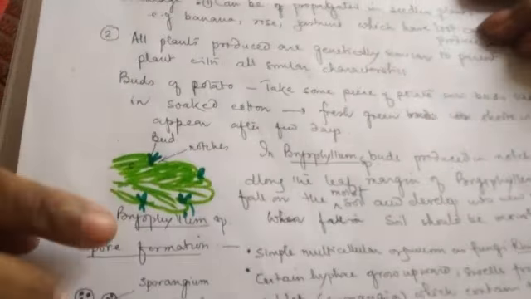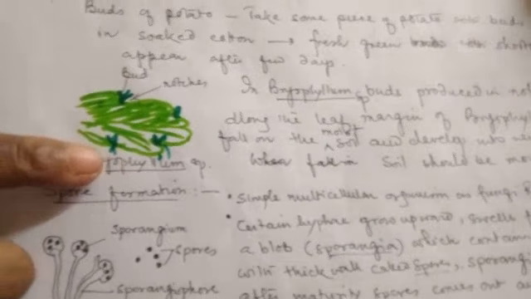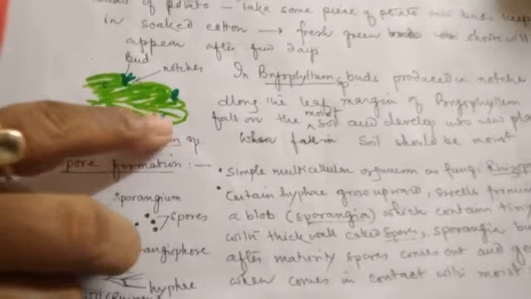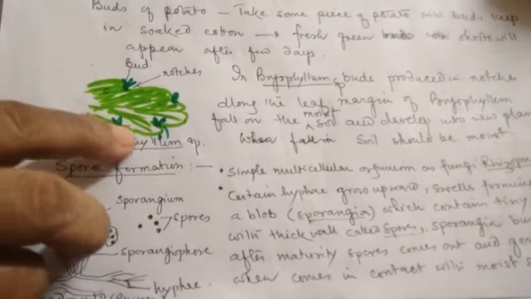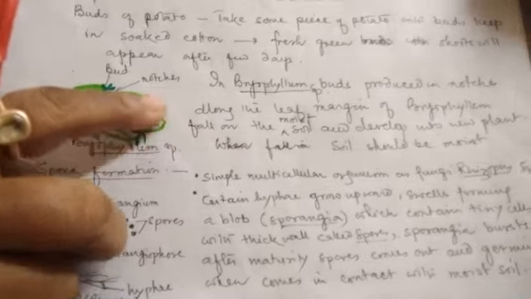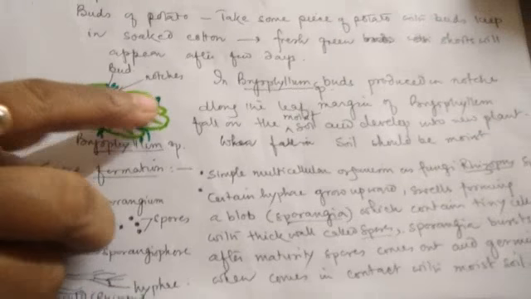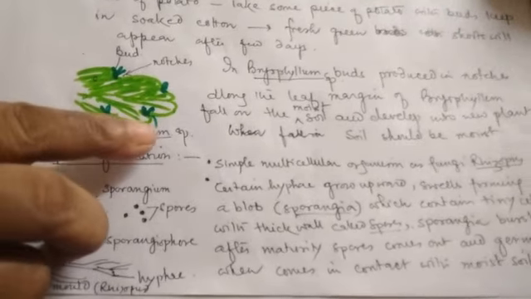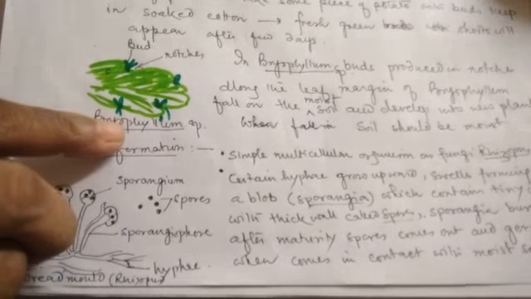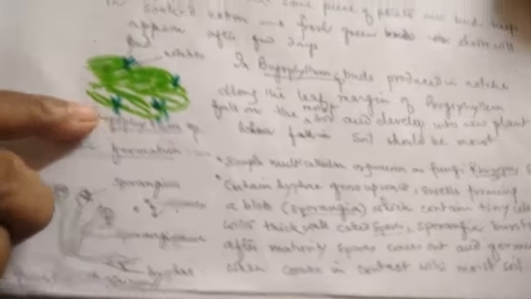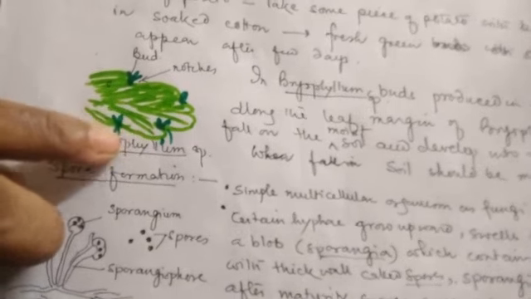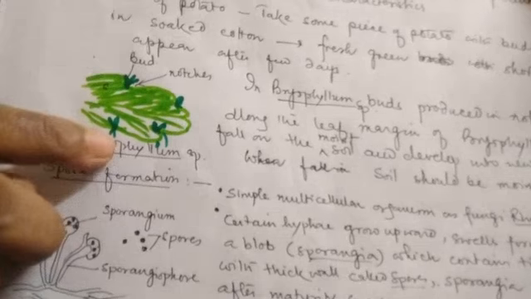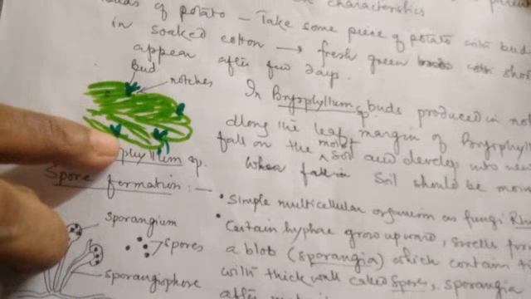Another thing we'll find is in Bryophyllum, the leaf. Bryophyllum leaves have a curved edge, and these notches, clear, often develop small buds. When this leaf falls on moist soil, these buds develop roots and ultimately develop into small plantlets.